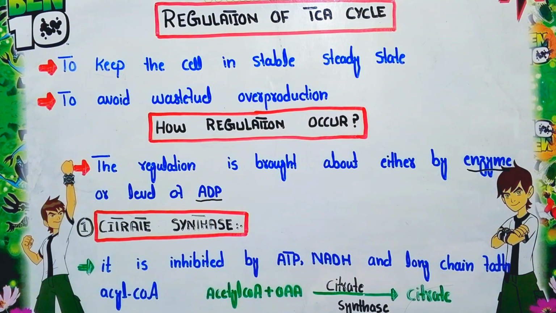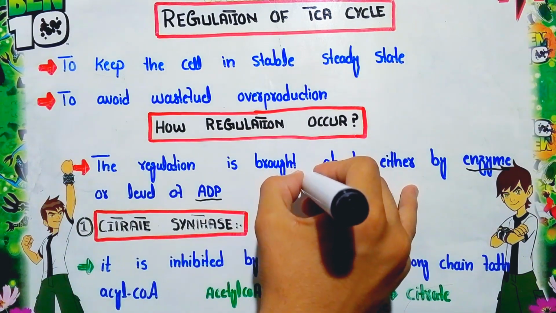You should remember that the TCA cycle will never stop. These enzymes and the level of ADP are able to slow down the rate of the TCA cycle, although no stoppage of the cycle occurs. Mainly three enzymes are important to regulate the TCA cycle. The first is citrate synthase, the second is isocitrate dehydrogenase, and the third is alpha ketoglutarate dehydrogenase.